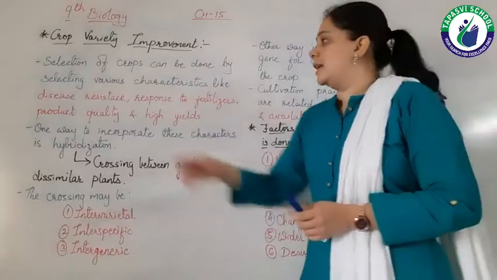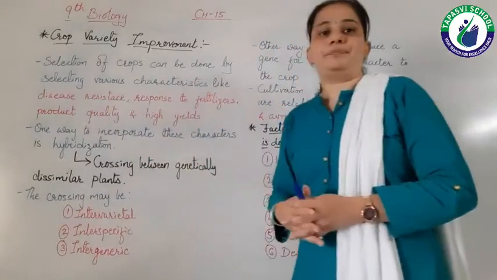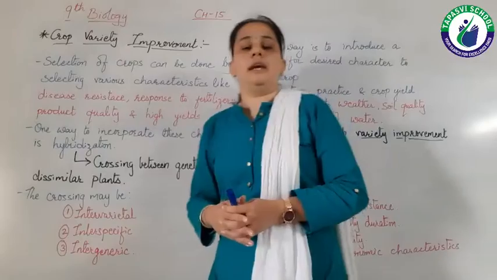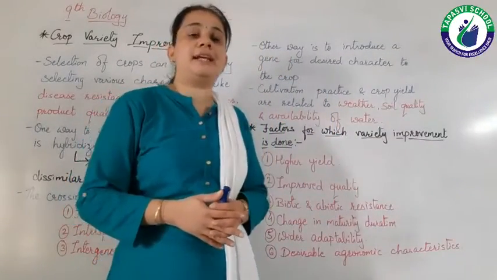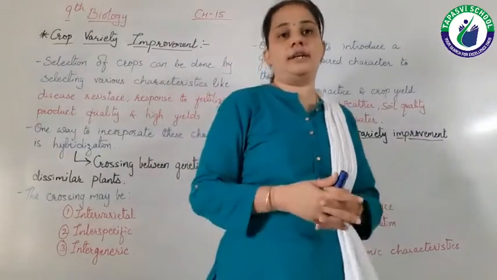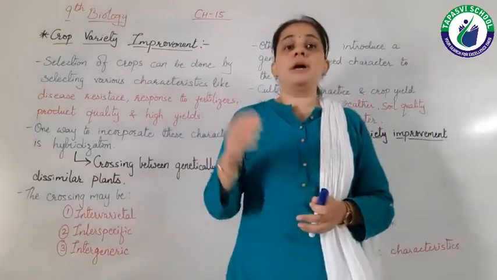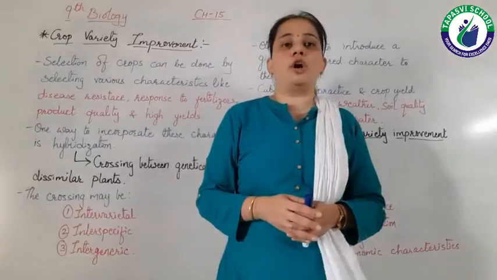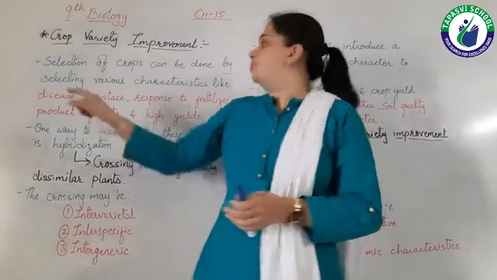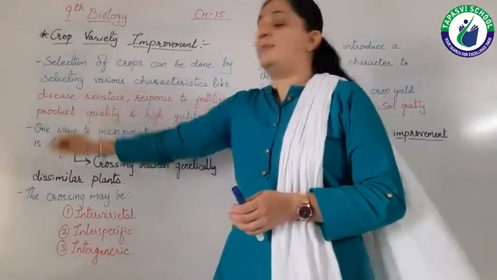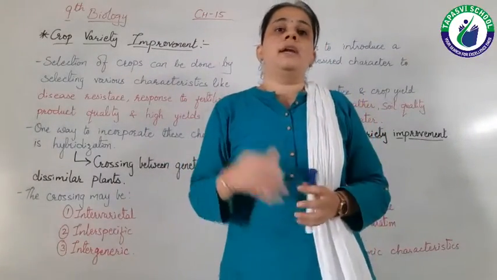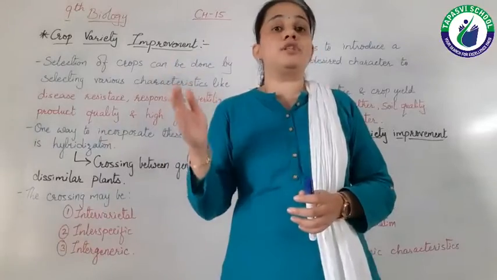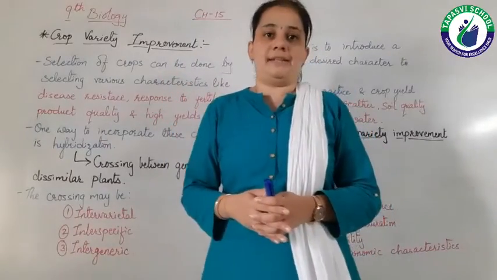Then third is product quality. Obviously, if we have a good quality of product, then it can be sold in large quantity, right? So we have to improve our crops in characters like product quality, which means we have to improve the crop in quality. Quality must be good or best, right?